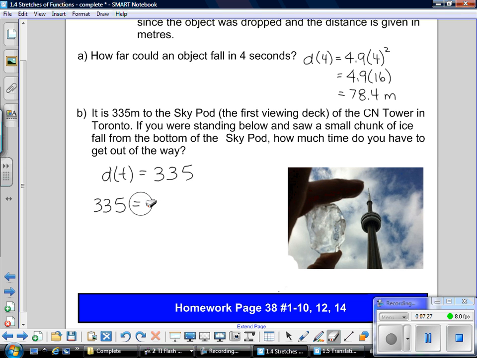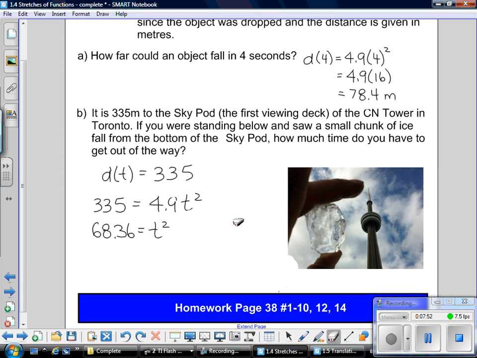So 335 equals the 4.9 t squared. Okay, so again, I'm isolating for t. So the first thing I'm going to do is divide both sides by 4.9. When we do that, we end up with approximately 68.36. Okay, so I'm keeping quite a few decimals. Equals, and that is our t squared.